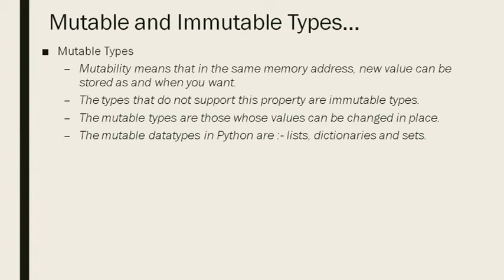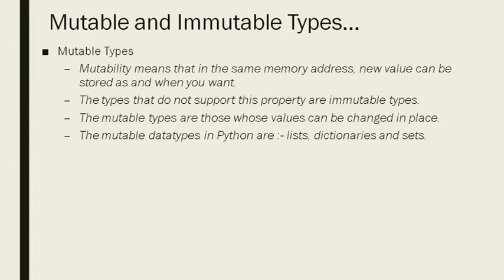The mutable data types are those whose value can be changed in place. That word in place is very important. If you are asked the difference between mutable and immutable data types, this is a very important question in Python: difference between mutable and immutable data types with example. There you should mention this word in place, otherwise the definition will not be clear. You also have to explain the meaning of in place, which we did in the previous immutable type definition.